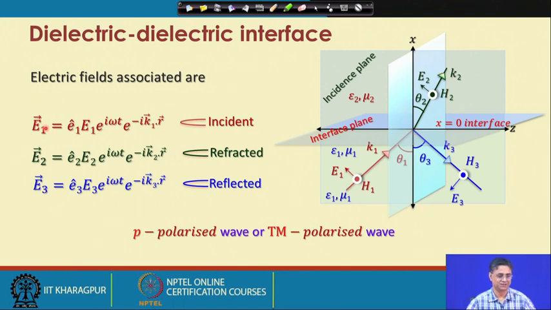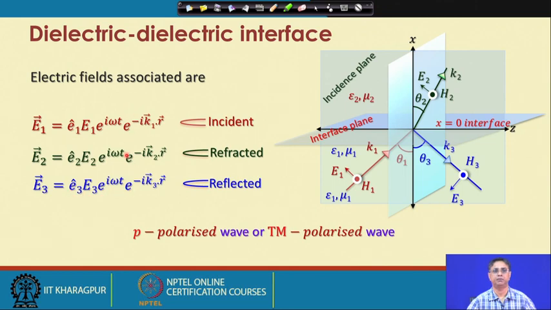Let us consider the electric fields, plane wave fields associated with the incident wave as u1 e to the power of i omega t e to the power of minus i k 1 dot r. K 1 is the propagation vector along the direction of incidence. E2, similarly we have an expression, e to the power of i omega t e to the power of minus i k 2 dot r, and likewise for the third part, that is the reflected part, we have this expression.